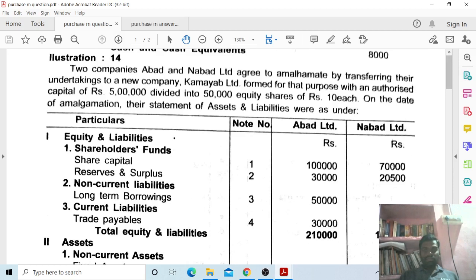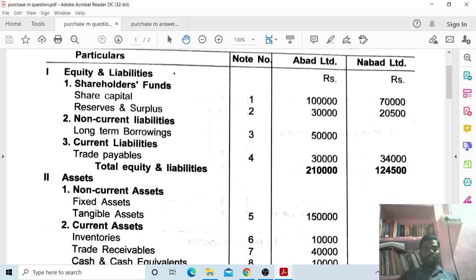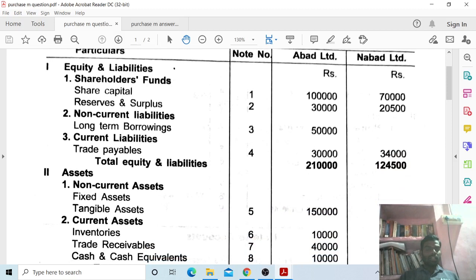Take down. So here first we have to see particulars, note number, Abad Limited, Nabad Limited. First one, equity and liabilities. Under equity and liabilities, first one, shareholders' fund, share capital. Note number 1, Abad 1 lakh rupees, Nabad 70,000. Reserves and surplus. Note number 2, Abad 30,000 and Nabad 20,500.